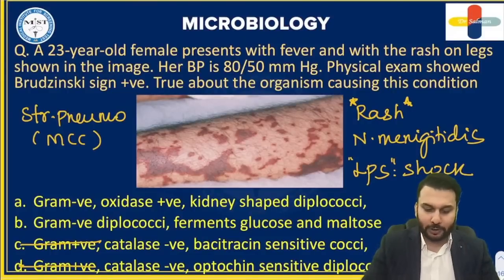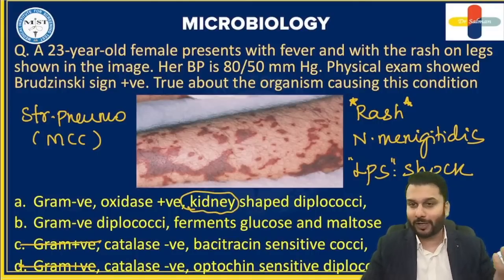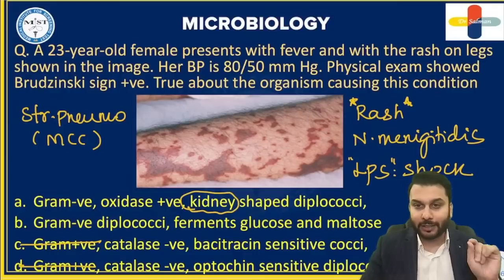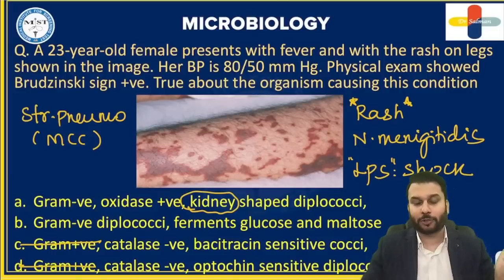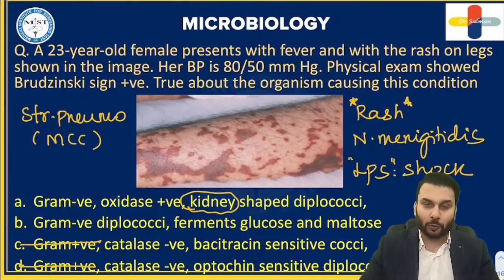Option A says gram-negative, correct. Oxidase positive, that is also correct. Kidney shaped diplococci is wrong. Why? Because if they say kidney shaped, it is nothing but gonorrhea. Gonorrhea is an STD, it's not meningitis. Kidney shaped organisms are gonorrhea. That's why the first option is wrong. Second option is correct. Gram negative diplococci ferments glucose and maltose. That is the confirmation. Biochemical reactions, they ferment glucose and maltose.